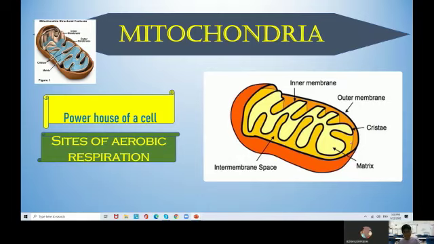It is made up of two layers. The outer layer is smooth, while the inner layer has many infoldings known as cristae. Inside, there is a fluid present which is known as the mitochondrial matrix. As you can see in the picture, the outer membrane is smooth, while the inner membrane has foldings. In another picture, you can see that this blue fluid is known as the matrix.